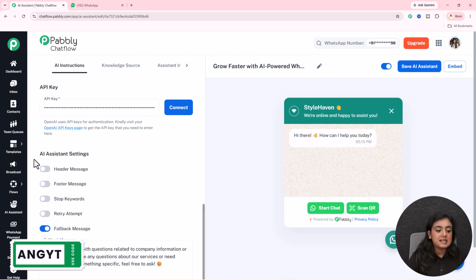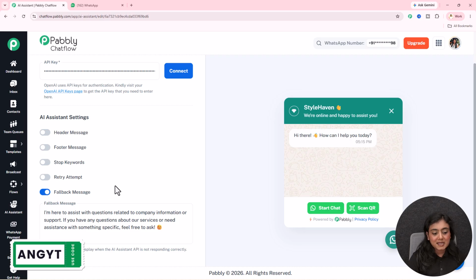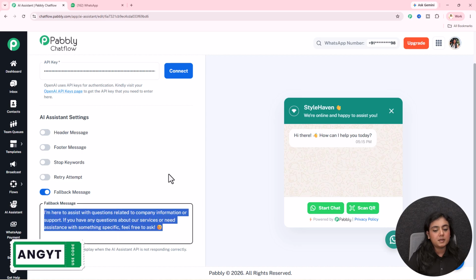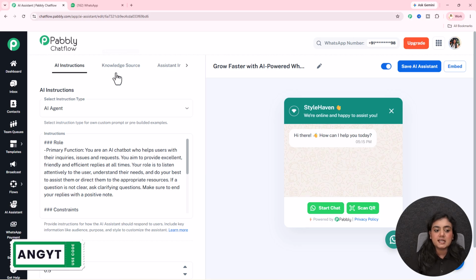Okay, next is AI assistant settings, under which are header, footer, stop keywords, retry attempt. If you want any of these above options, toggle the button on and fill in all the details. Okay, last is feedback message. So let's suppose this API key is not responding, there is some error, automatically the feedback message right here will be forwarded. You can edit this section as well. First section of AI instructions is completed.